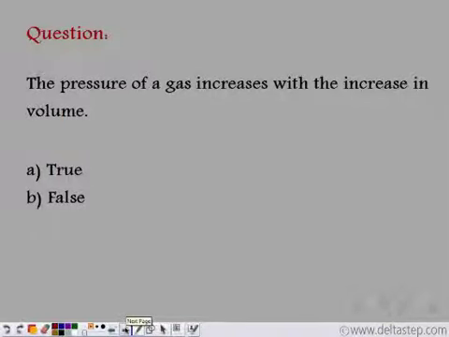The pressure of a gas increases with the increase in volume. Is it true or false? From Boyle's law, we know that pressure is inversely related to volume. So as volume increases, pressure decreases. The pressure of a gas decreases with the increase in volume. So the statement that we have is false. It does not increase, it decreases with the increase in volume.